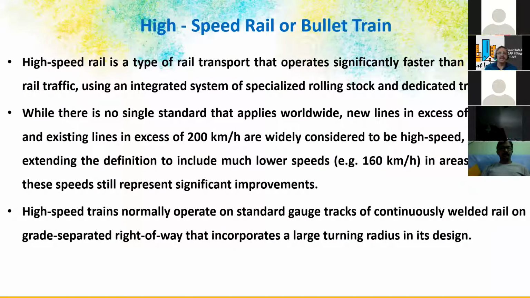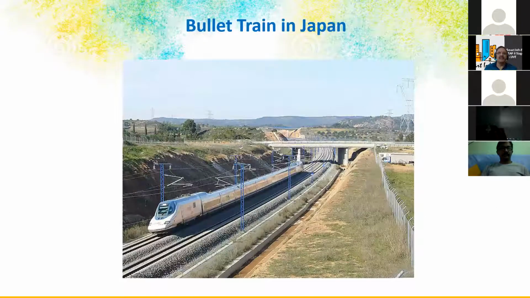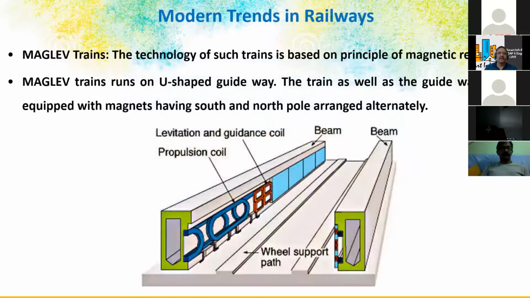Next, latest happening is high speed rail or bullet train. So what are the speeds of these bullet trains and high speed rails, and the design concerning this bullet train. Now in India we are getting this, and then the modern trend is magnetic levitation.